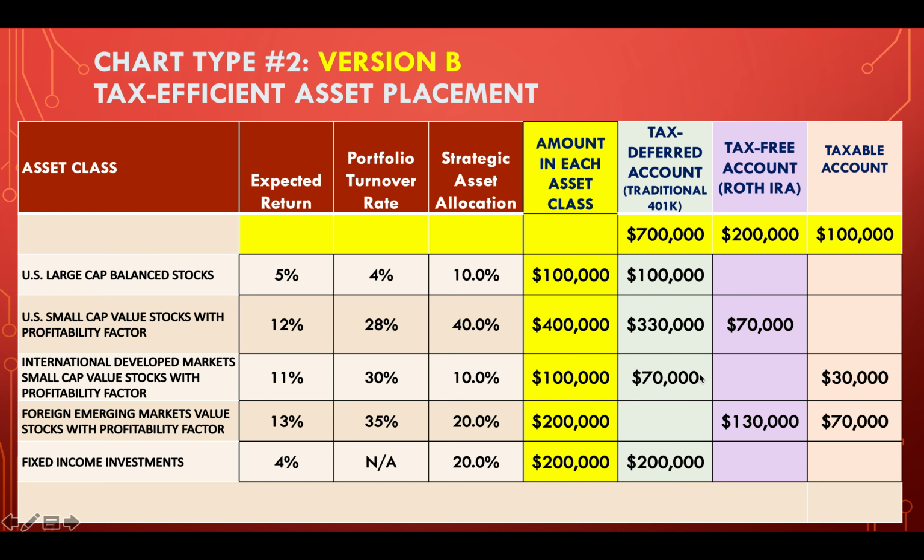And then the second step would be fixed income investments. 200,000 goes into the tax deferred account. Third step, where are our highest returning asset classes? We've got to fill up the Roth IRA account. Highest is the foreign emerging markets, 130,000. And then U.S. small cap value, 12%. We can only use 70,000 of that because we only have $200,000 in that account.